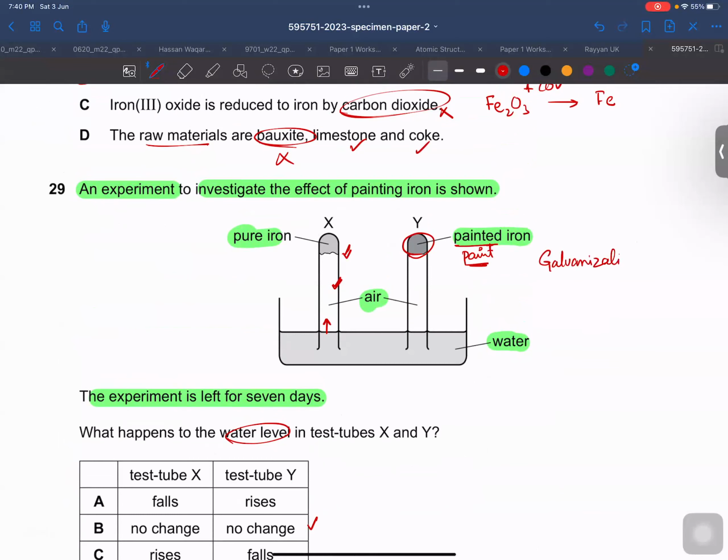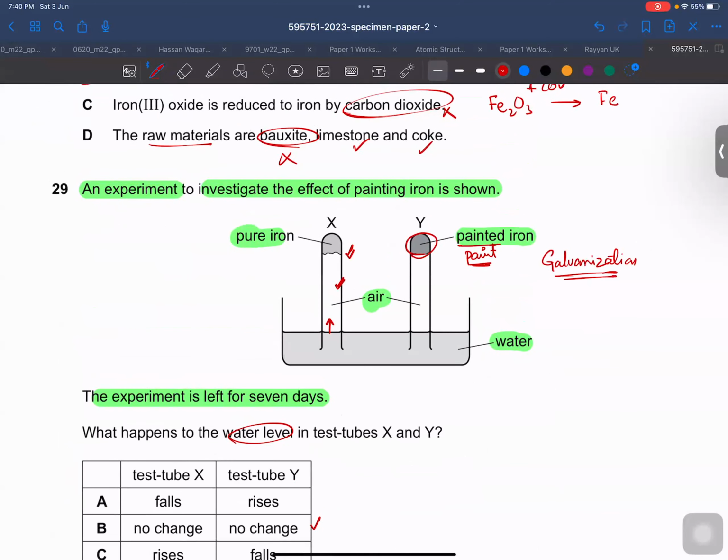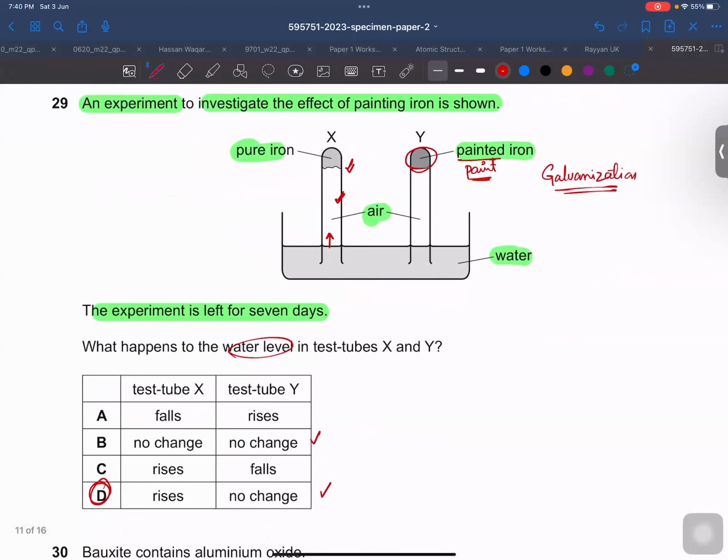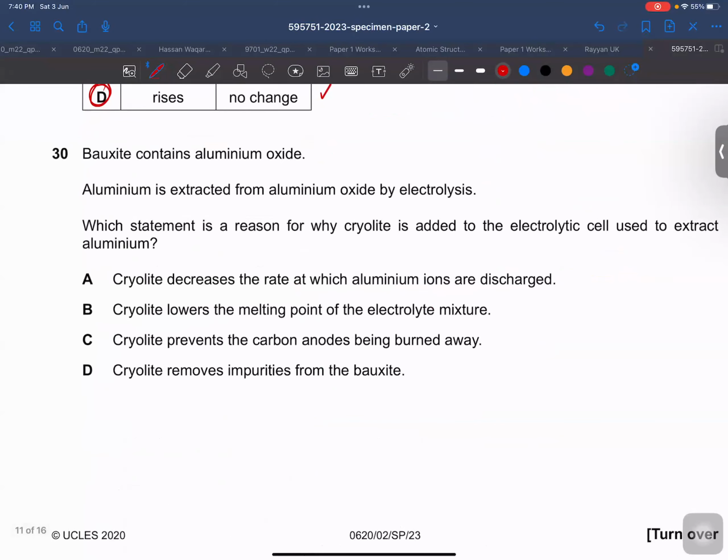Galvanization means we are having a layer of zinc on iron. Painting means we are having a color on iron. Just suppose the painting on your grills, windows, and doors in your houses, right? Okay, sir. To prevent the oxidation and rusting of iron objects in our houses, right?